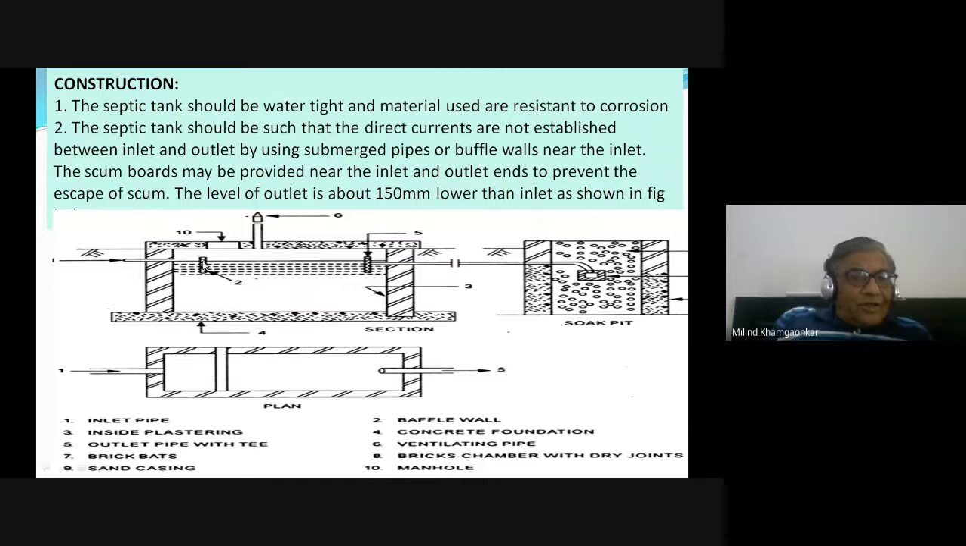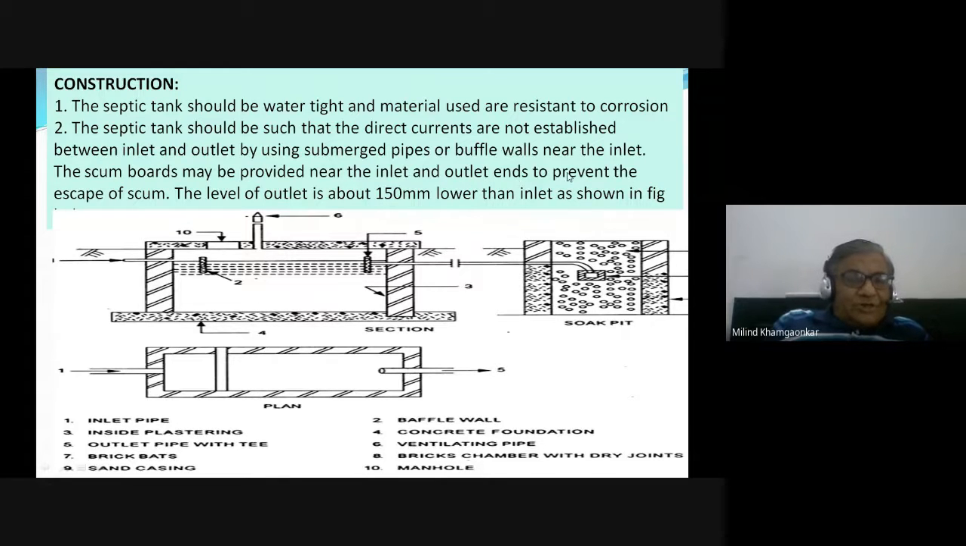Therefore, near the inlet and also sometimes near the outlet, care is taken that both the inlet and the outlet pipes are submerged into the sewage, and baffle walls are provided. These are vertical walls, suspended baffles you can say. Baffle walls are nothing but obstructions provided into the direct current of the flow, so that smooth direct current is not established.